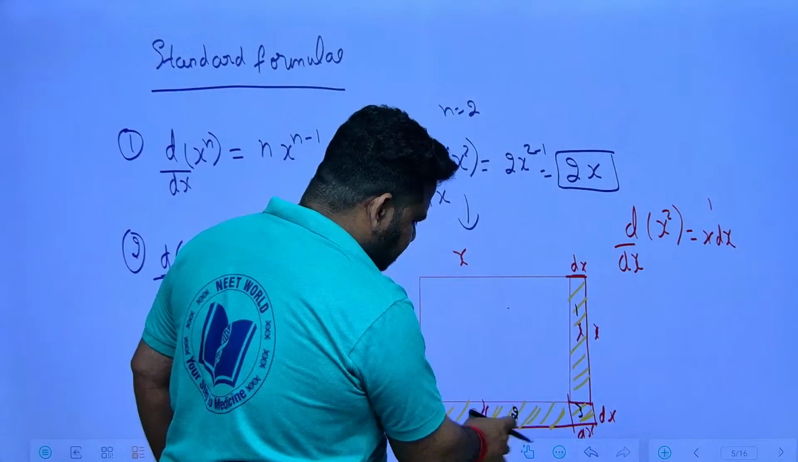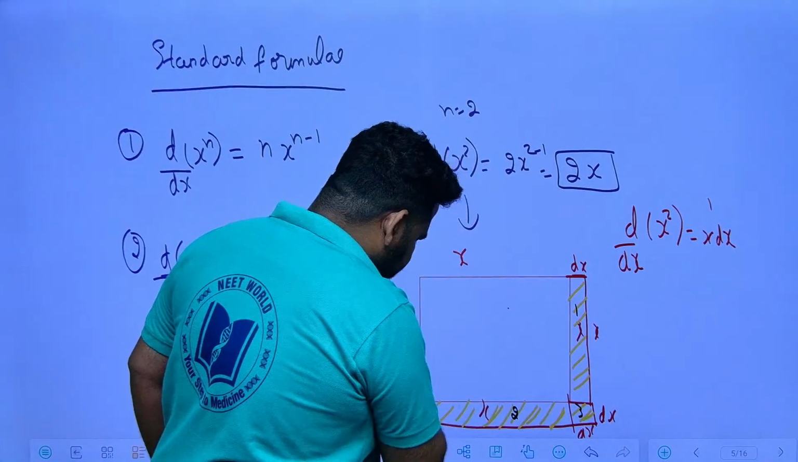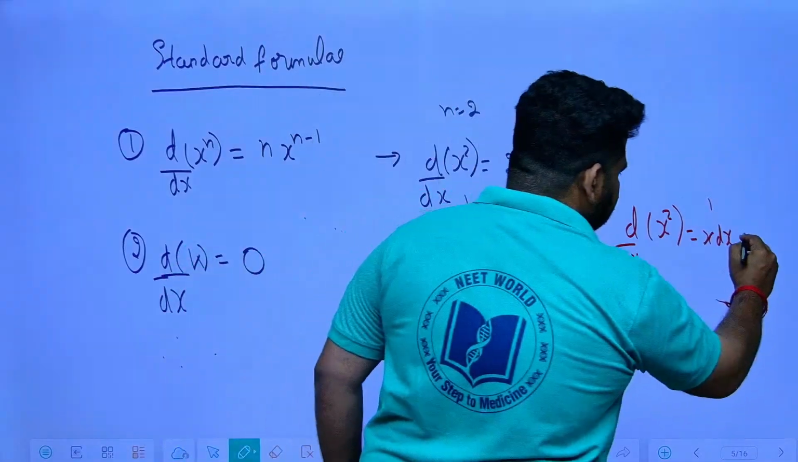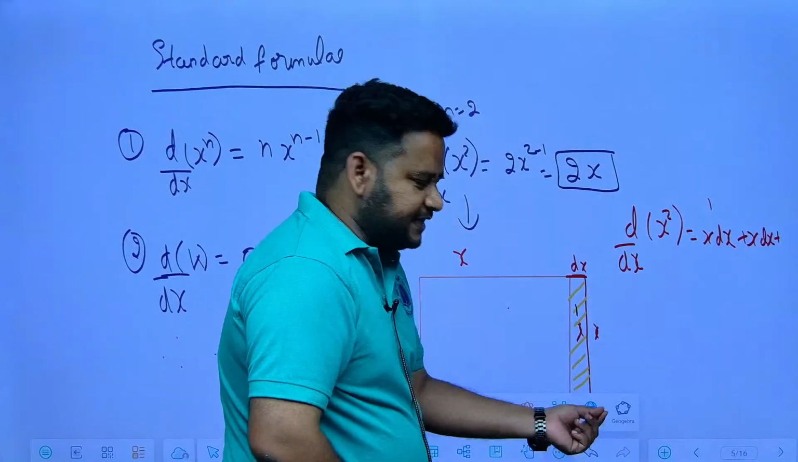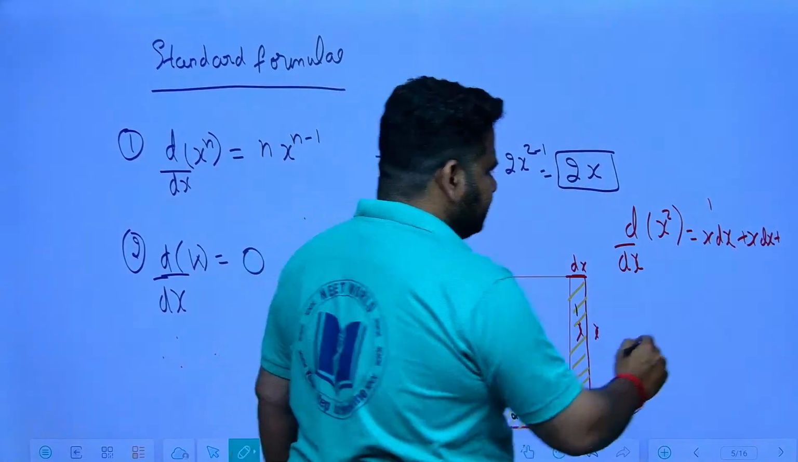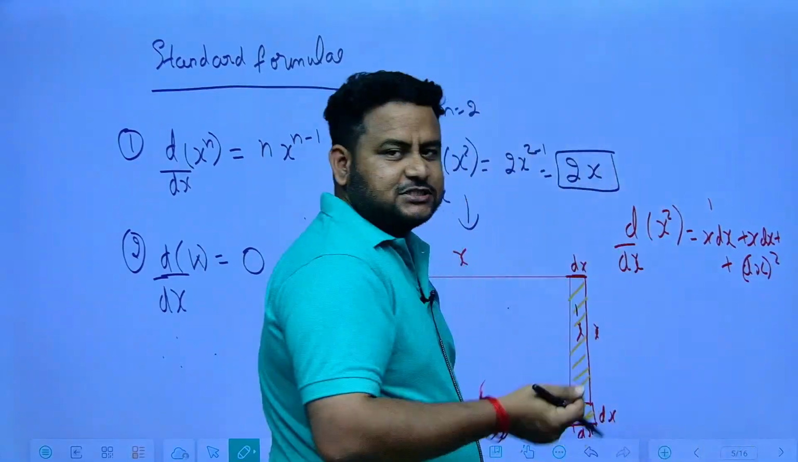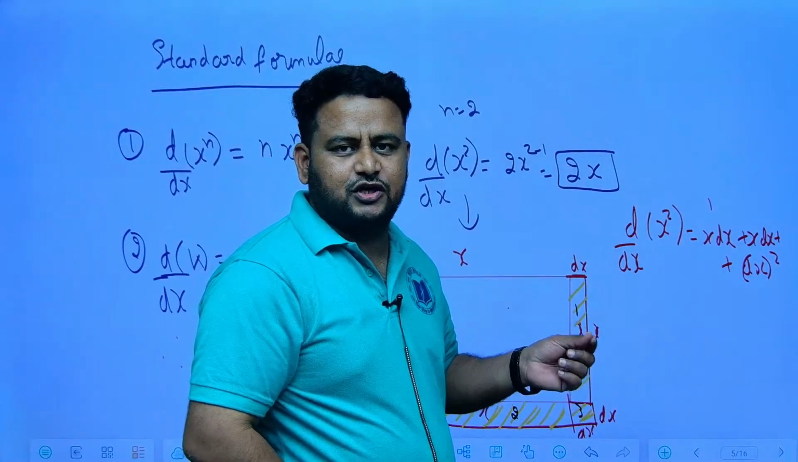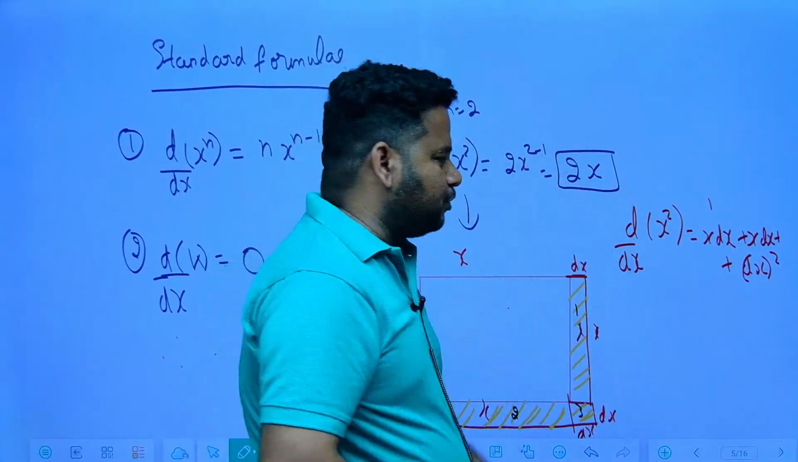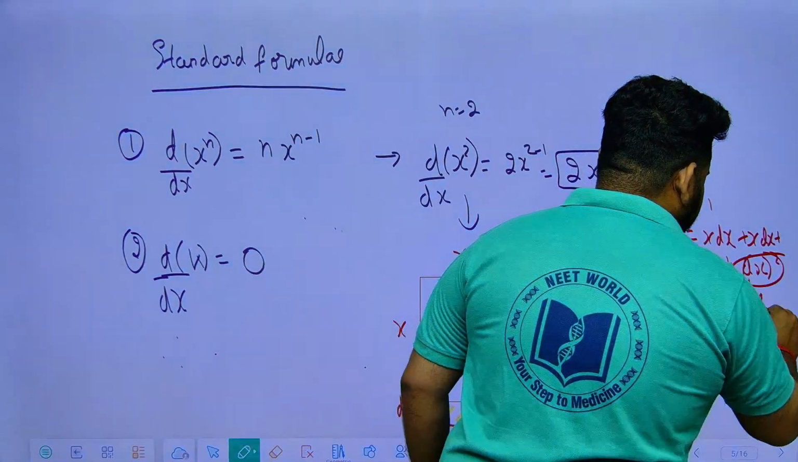Area 2 is this box, that is also this. Look at this horizontal line, that is x, and this vertical line, that is dx. So this will also become x into dx. Now what about this small box? dx into dx is dx whole square. Now this dx is very small. Suppose dx is 0.01, the square will become 0.0001. It is very small, so we will neglect it.